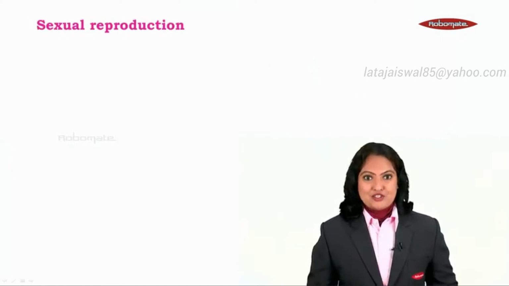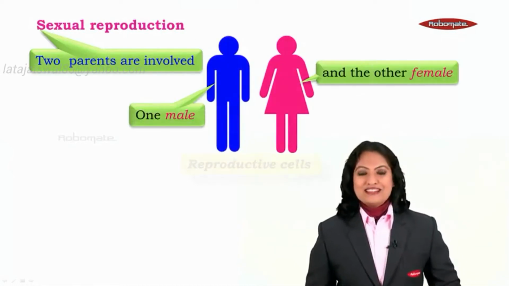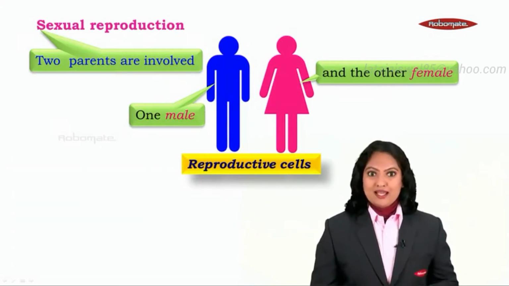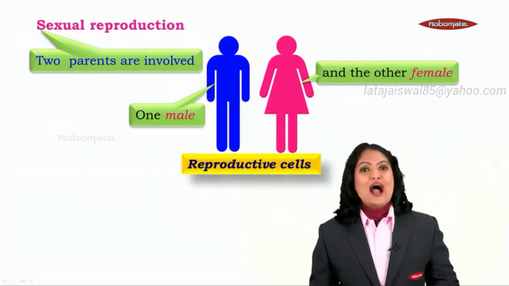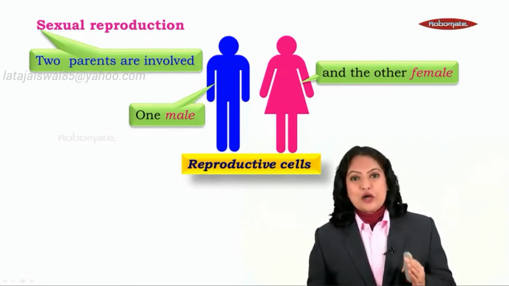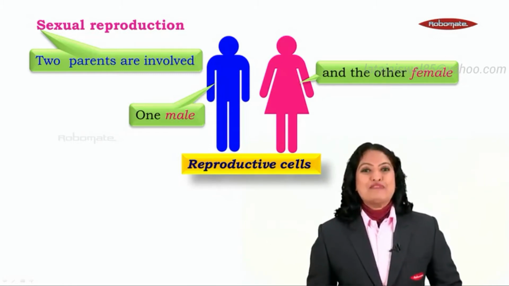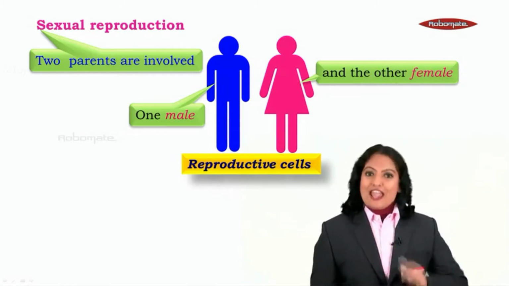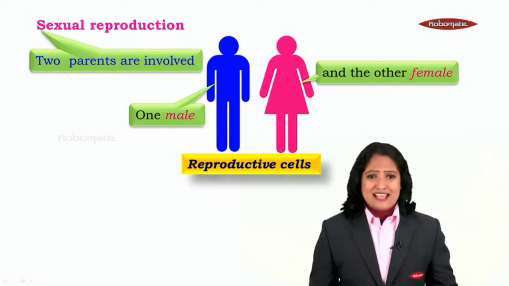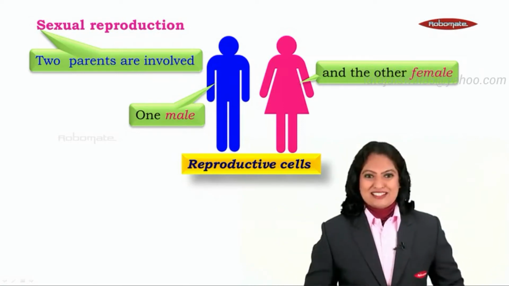Sexual reproduction involves two parents. One parent is going to be male and another is going to be female. That means, of course, we are going to have a father and a mother. Students, we are talking about a life process. And as we all know, the cell is the fundamental unit of life. Everything inside the body of organisms takes place inside cells. So if it is reproduction, it will also take place because of certain cells.